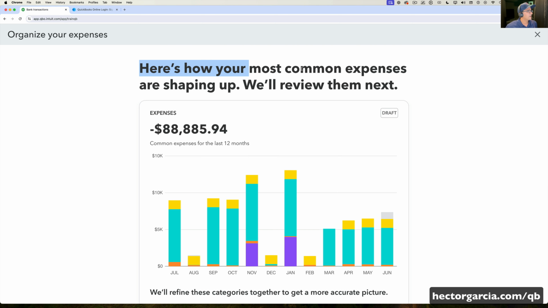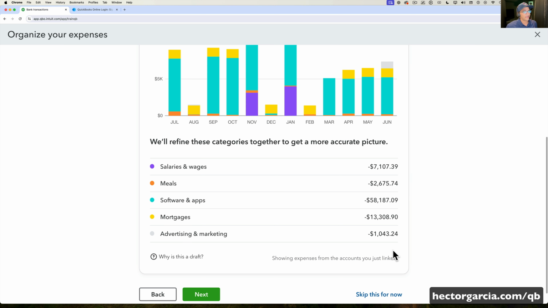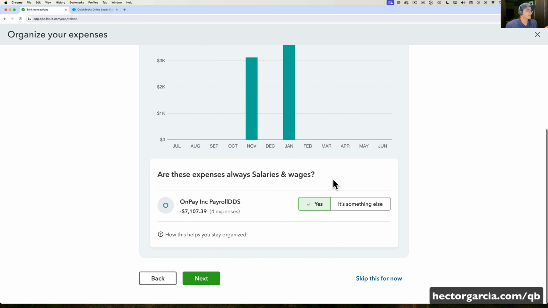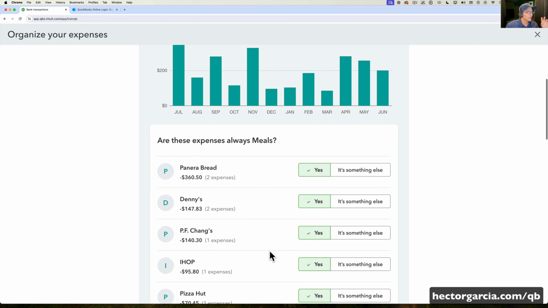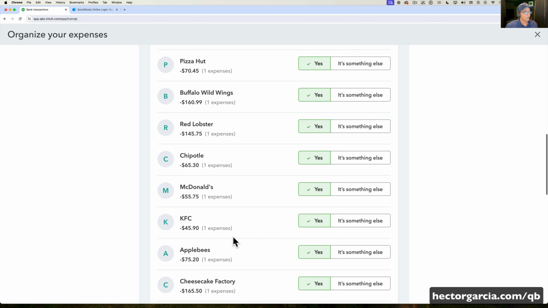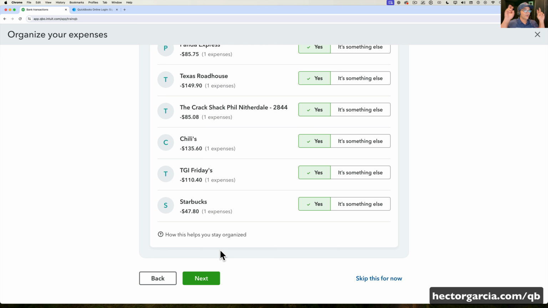Okay, let's see. So here's how most of your expenses are shaping up. Here's QuickBooks already entering some things and automatically categorizing this for you. So I'm going to click on next, and then it says, are these salaries and wages? Again, I'm just going to hit yes to everything. It's just double-checking for you. Once again, it's going through all my vendors and asking, are these okay? And of course, you can go in there and interfere with any of these. But within answering the question of can it automate, we're going to keep going, and just agree with everything that QuickBooks suggested initially.